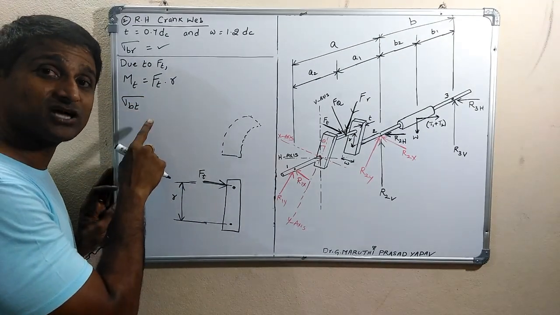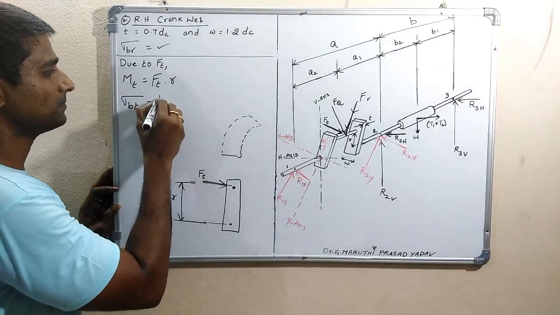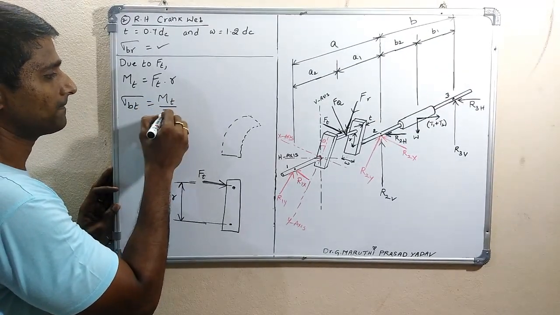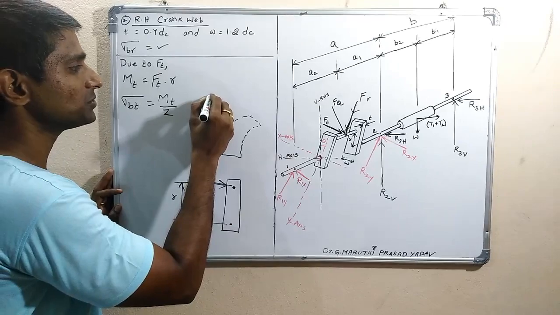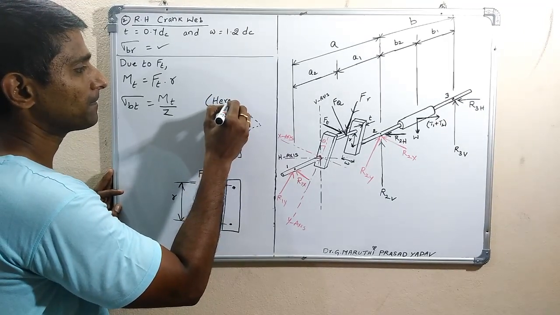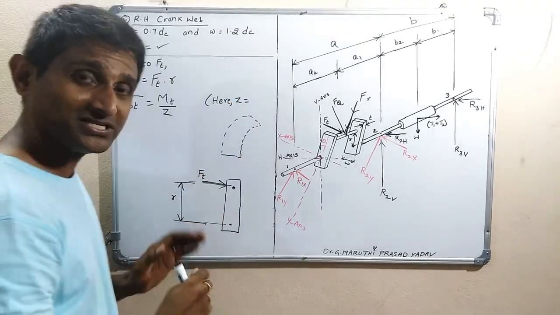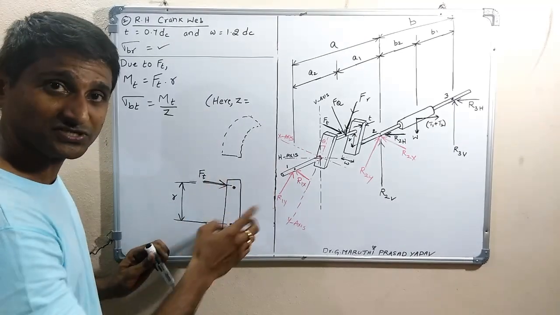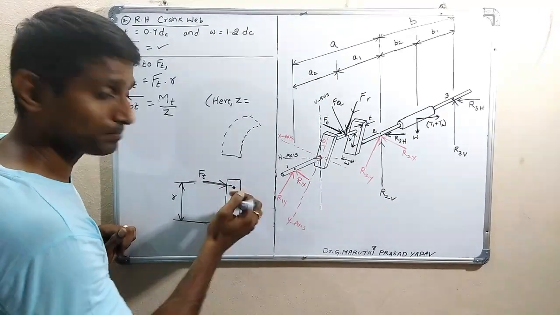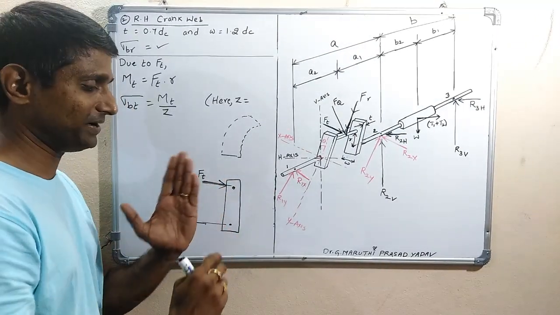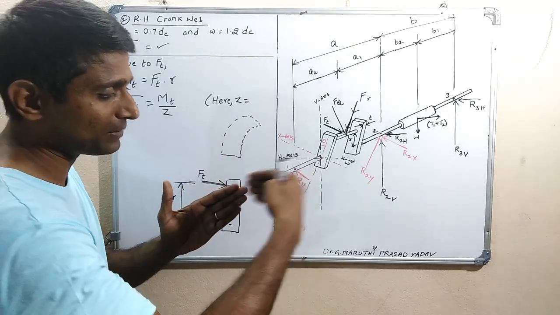Now bending stress because of tangential load equals M by Z. Here Z equals to, now this time it is bending like this. The thickness is here, perpendicular to this board. So bending is taking place like this, so you have to look from here.